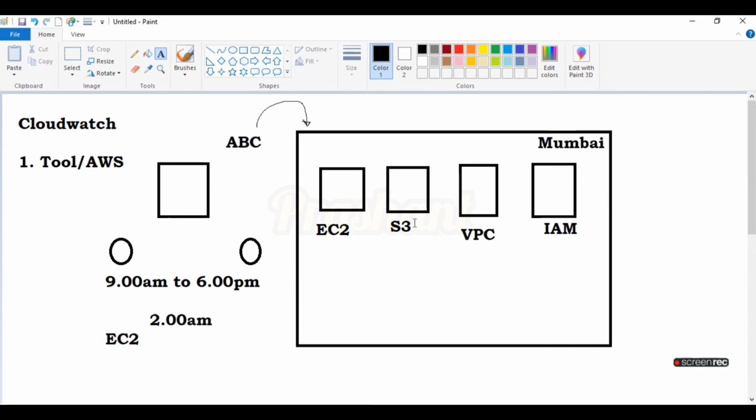For that purpose, you need to watch each and every service carefully. You need to watch what the problem is with EC2. You need to watch what the problem is with S3, and so on for all the services, right? That's why AWS provides one service. This is called CloudWatch.